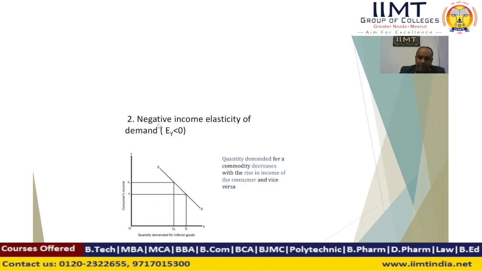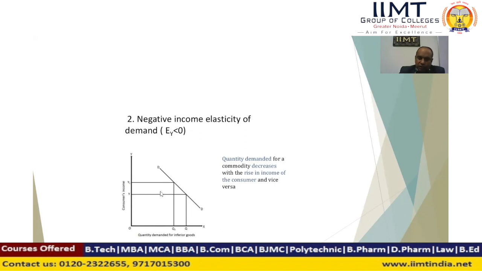Second case is negative income elasticity of demand, where the value of income elasticity of demand is less than 0. When we take consumer income on the y-axis and the quantity demanded response on the x-axis, when the income of the consumer rises, the demand for the commodity falls.